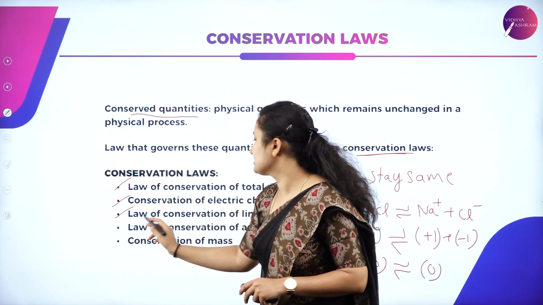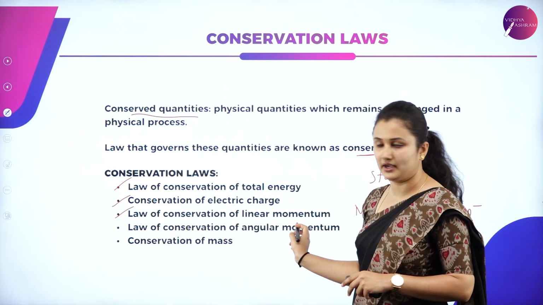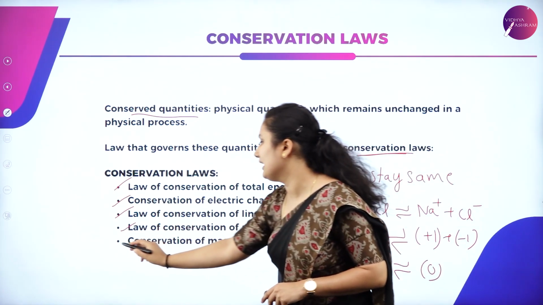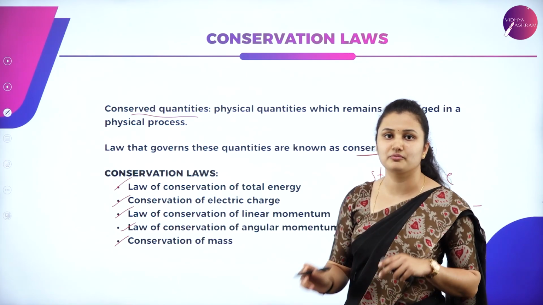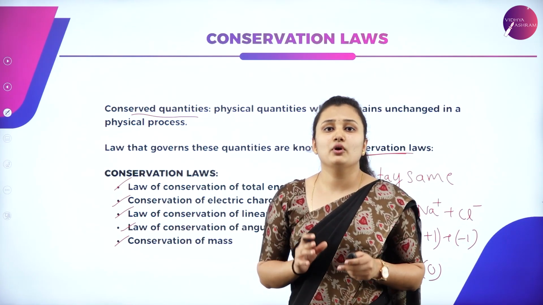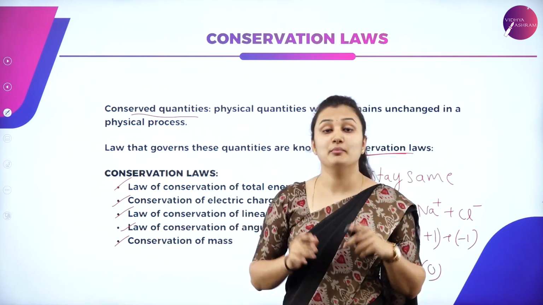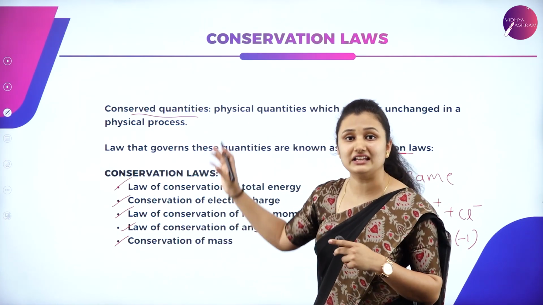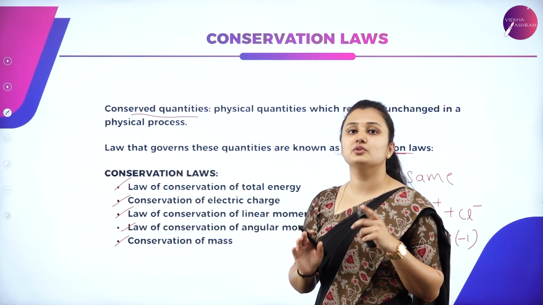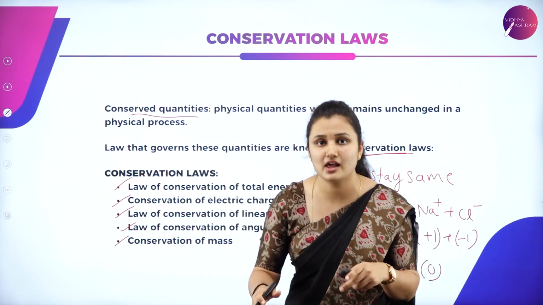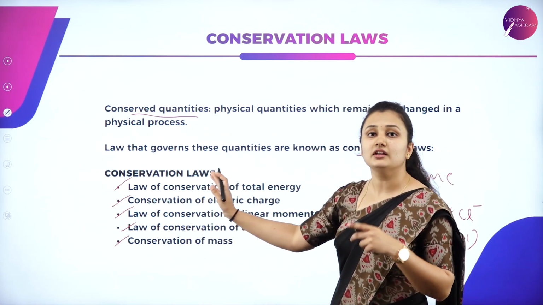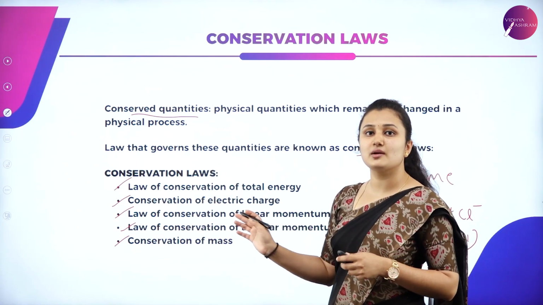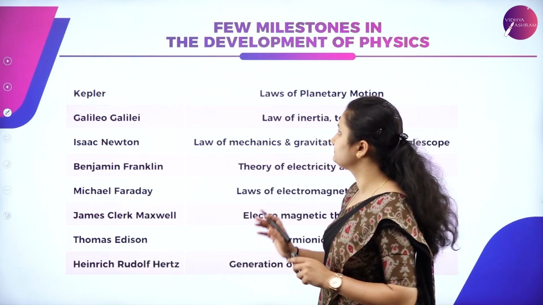So the third one is the law of conservation of linear momentum, the fourth one is the law of conservation of angular momentum, and the fifth one is the law of conservation of mass. You need not go into detail about these, but you should know what conserved quantities are, what a conservation law is, and its types. Your first few textbooks do not involve the detail about these laws, but you should know the 5 conservation laws. So this is about conservation laws, students.